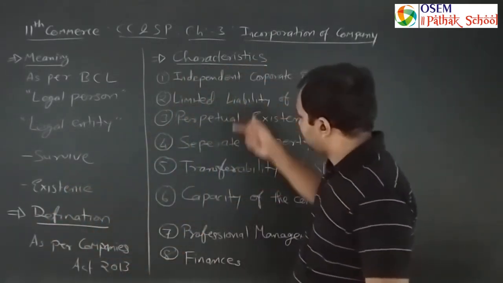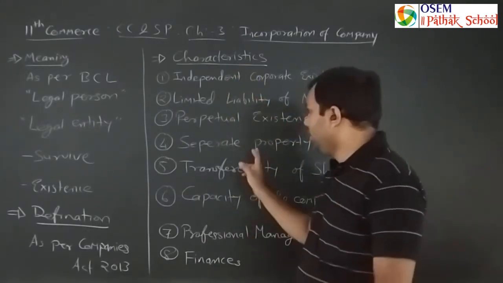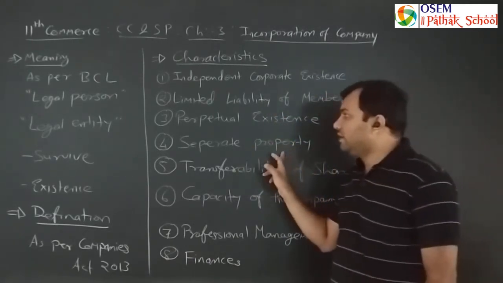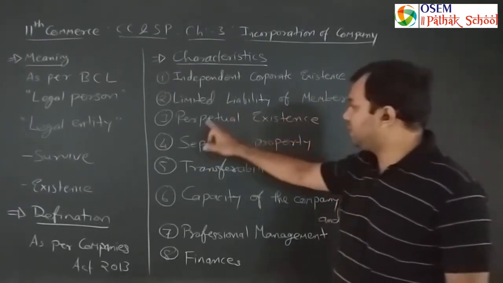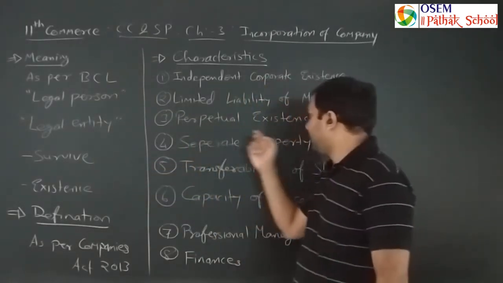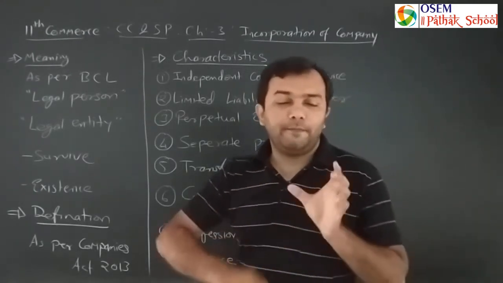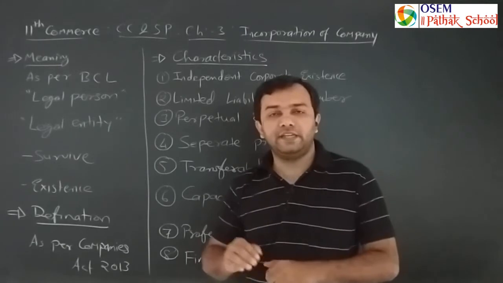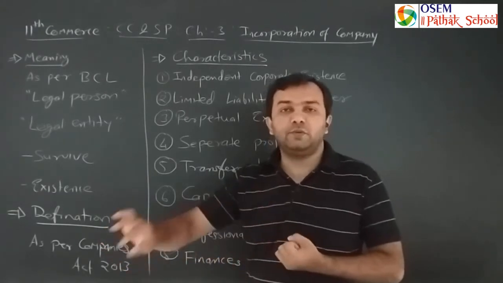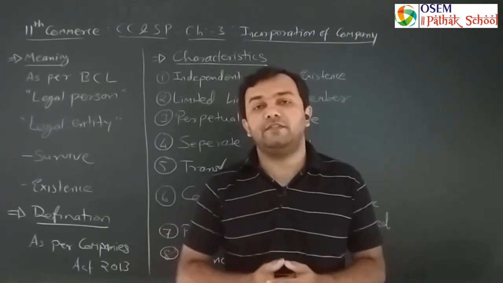So both point number 1 and point number 4 are connected with each other. With these 2 points, independent corporate existence and separate property, we can also explain perpetual existence, which we already discussed in the meaning. So, perpetual existence means what? Continuous, long term. The company cannot die by itself like a human being or any animal. A company has to pass through a legal procedure to end its life, and it cannot do it itself.